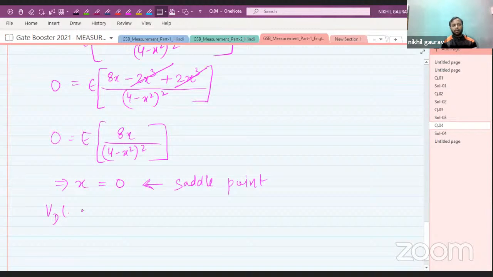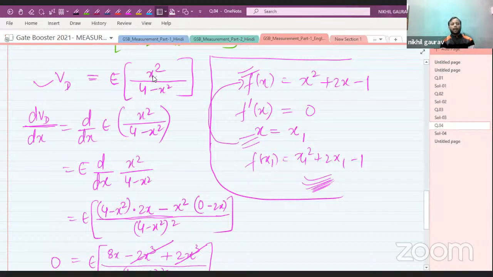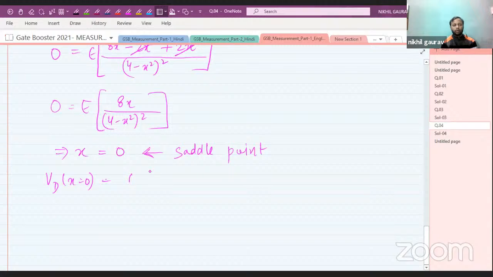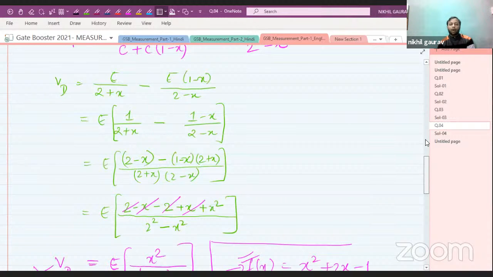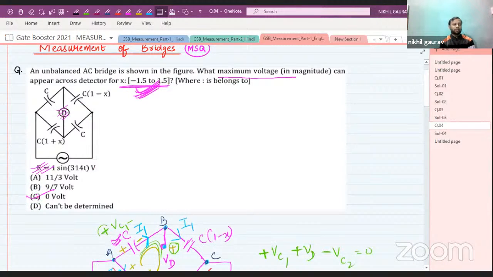So let us find the value of VD at x equal to 0. The expression for VD is e times of x square upon 4 minus x square. This value will be 0 at x equal to 0. So you may say that, sir, the correct answer will be C. But my dear friend, this option is wrong.